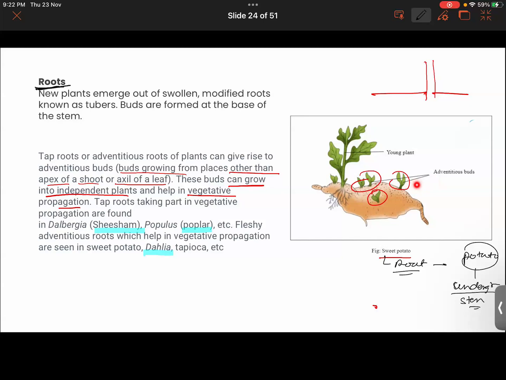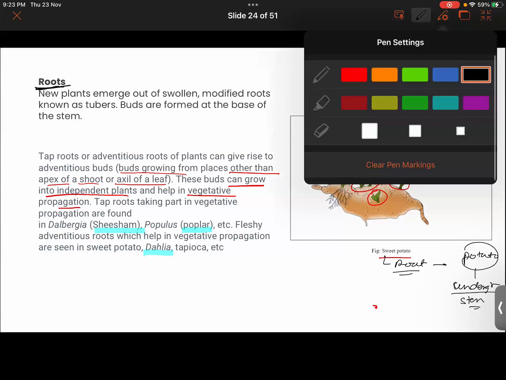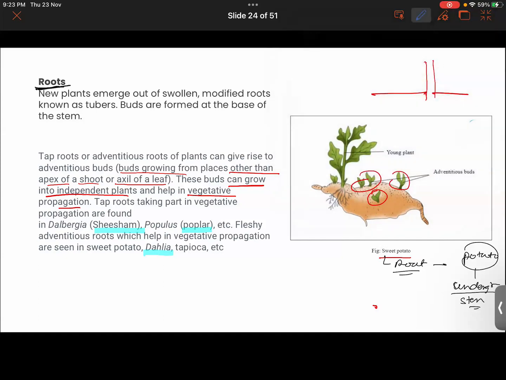Hope it is clear. Also, sweet potato is a type of taproot, right? So on taproots, there is a birth of adventitious roots, and these adventitious roots take part in vegetative propagation. So in this manner, sweet potato does vegetative propagation. Vaiga, explain what we just discussed.